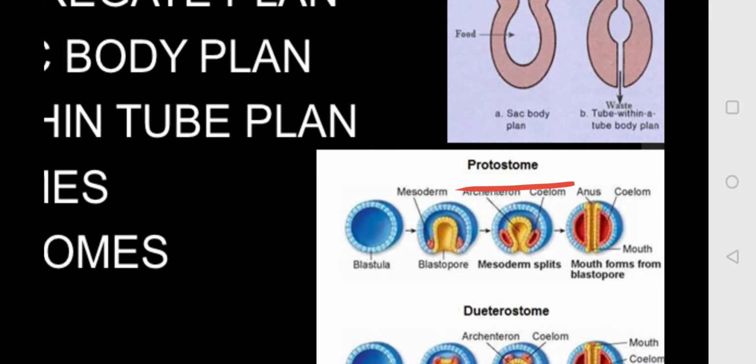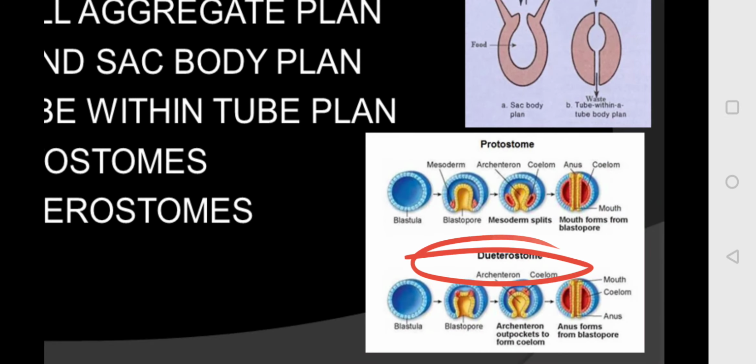So this is the blastopore; from here the mouth develops first and the anus develops later. Whereas in deuterostomes, the anus develops first from the blastopore and the mouth develops later. In deuterostomes what forms first? Anus, whereas in protostomes the mouth is formed first. This is the main difference.